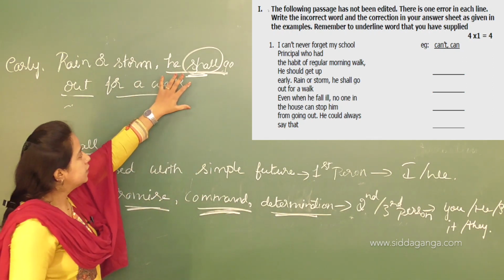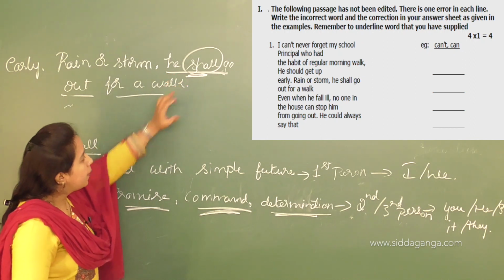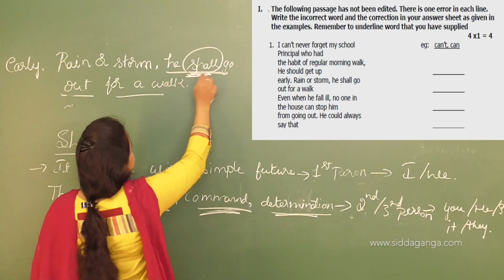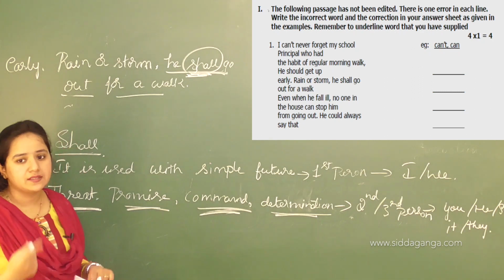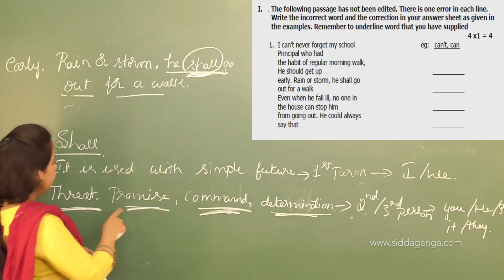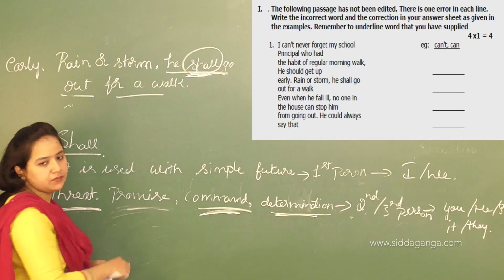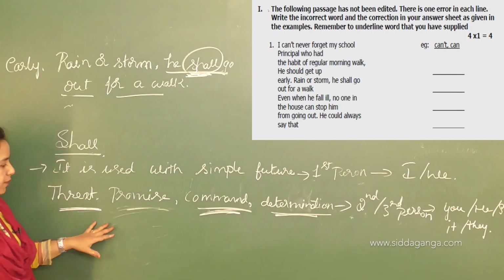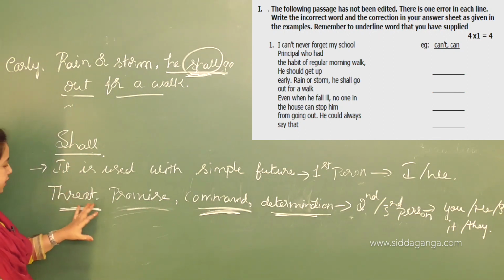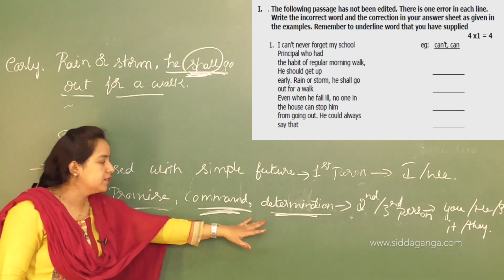Here we have the third person, he. But we can't use shall for this because it tells a past habit. There is no past habit in the rule; it describes threat, promise, command, and determination.